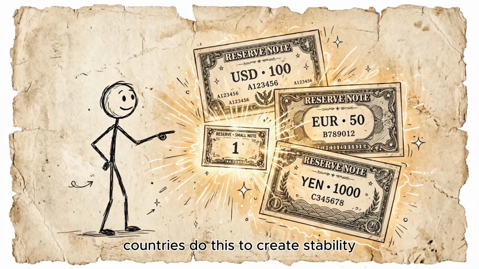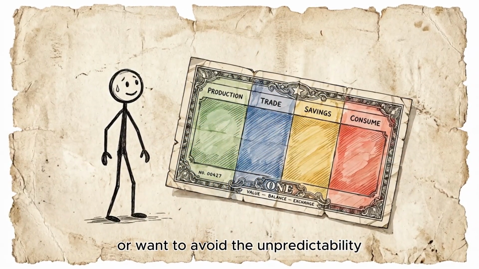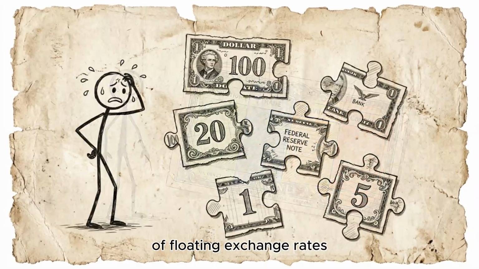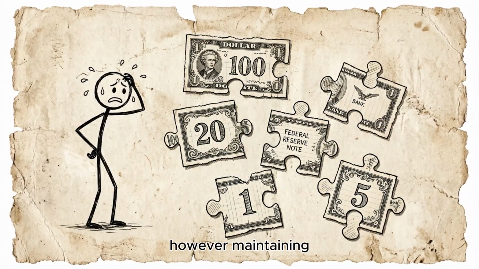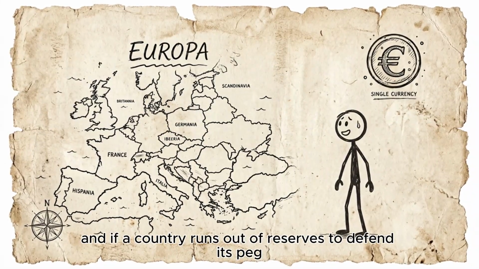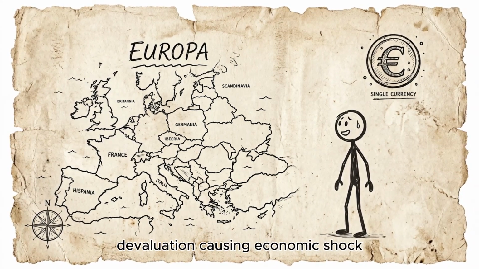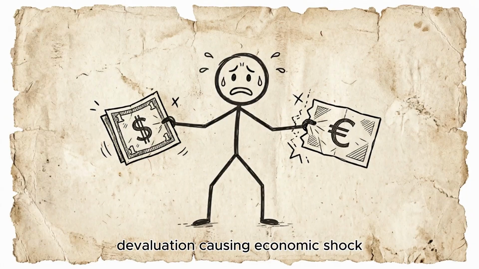Countries do this to create stability, especially if they rely heavily on international trade or want to avoid the unpredictability of floating exchange rates. However, maintaining a fixed rate requires significant foreign currency reserves, and if a country runs out of reserves to defend its peg, it can be forced into a sudden and dramatic devaluation, causing economic shock.